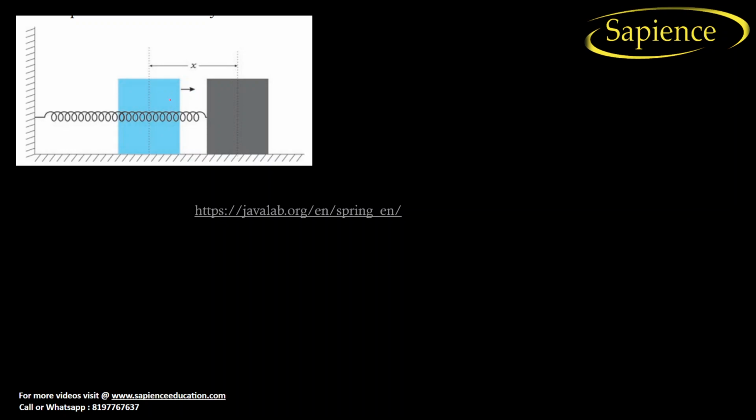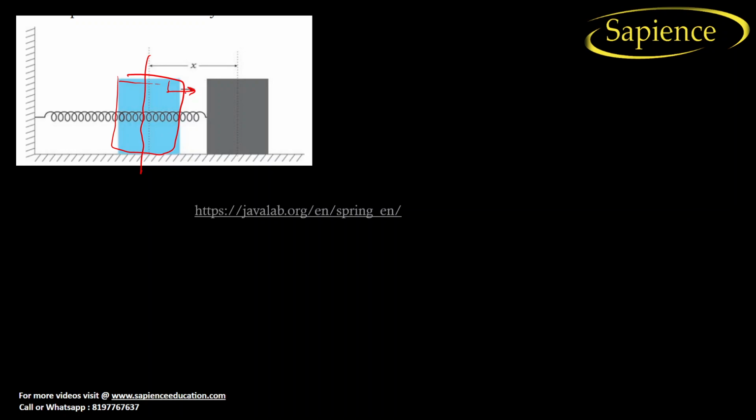Now here we can see that there is a spring mass system, and it has been displaced from its mean position. Let us consider this is the mean position. This green color is the normal or mean position of the object where we haven't put any type of energy.